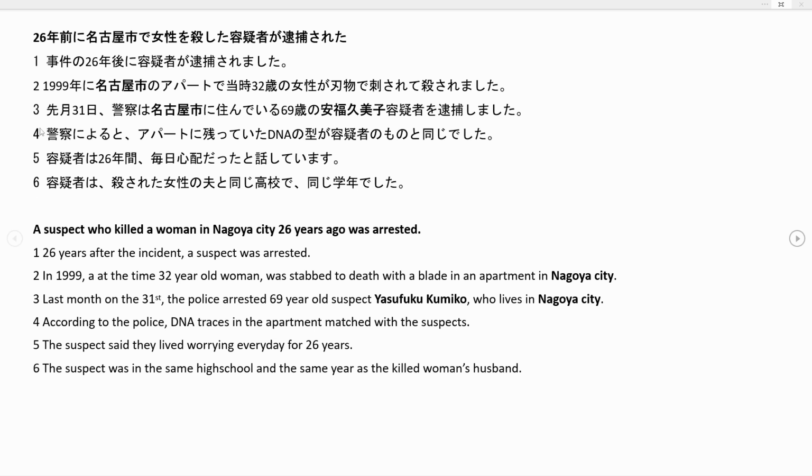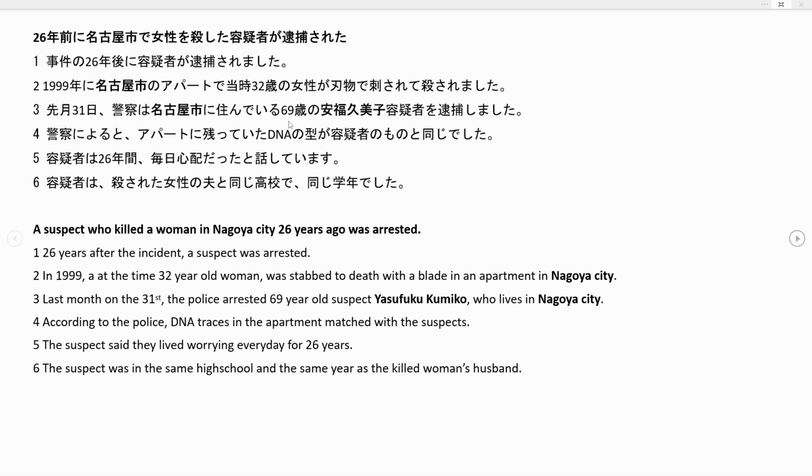We continue with sentence number 3. 先月31日、警察は名古屋市に住んでいる69歳の安福久美子容疑者を逮捕しました。So this time we have just regular past tense. Someone arrested someone, and our subject here is the suspect and the full name. So Yasufuku Kumiko was arrested.